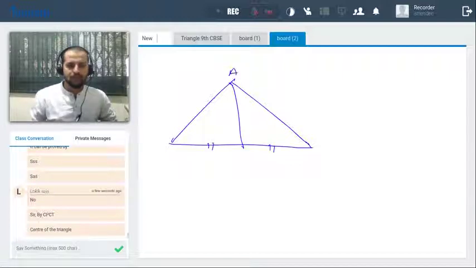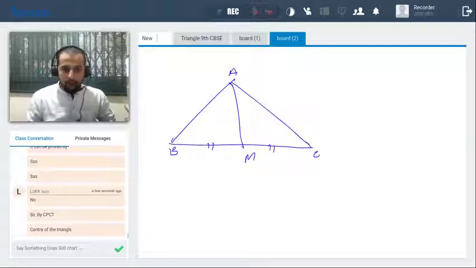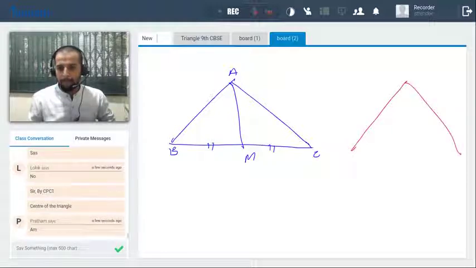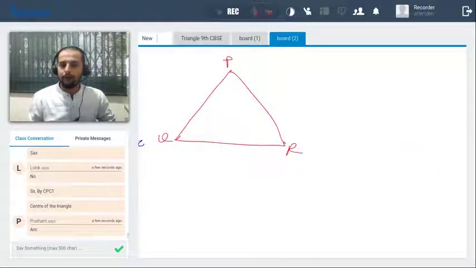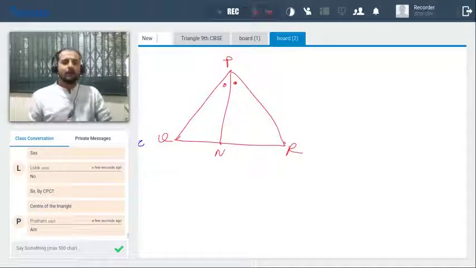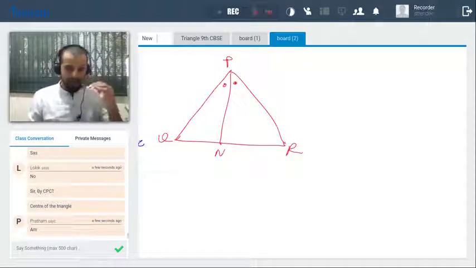I'll just name this as ABC, and this as my favorite letter, that is M. Now I'll take the second triangle, PQR. This is M. Now which triangle has the median?